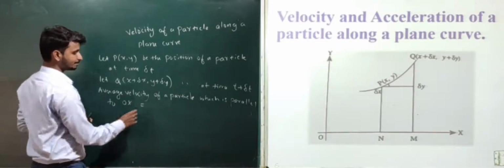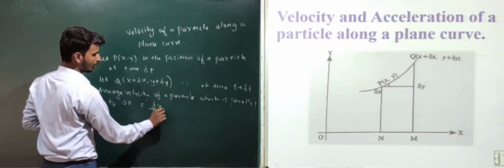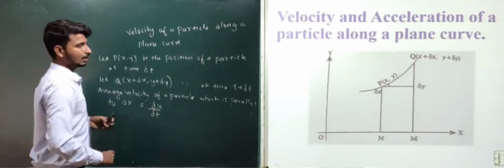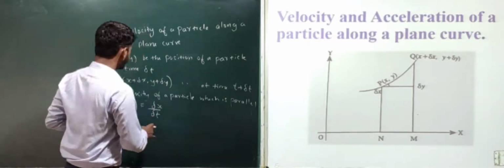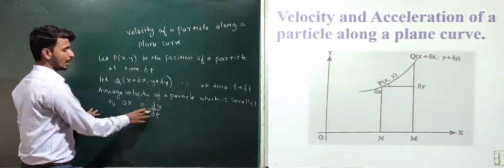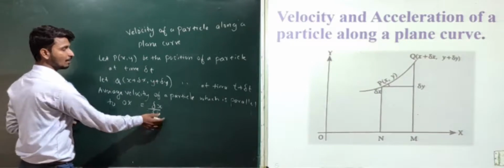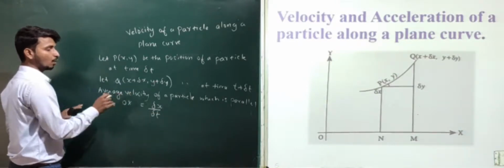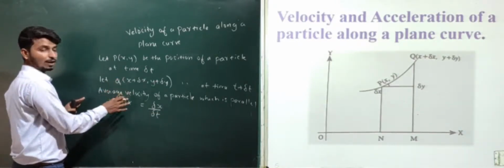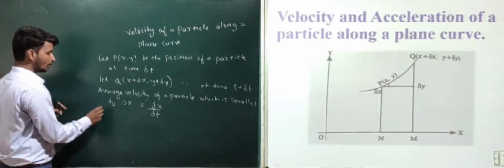That will be delta x divided by delta t. If we apply a limit to delta t, then we will find the velocity of a particle parallel to Ox at a particular point P.